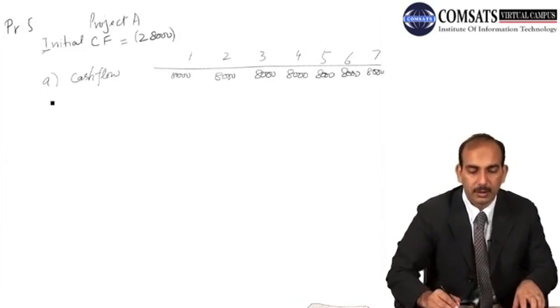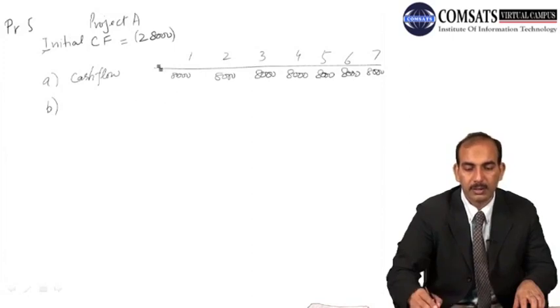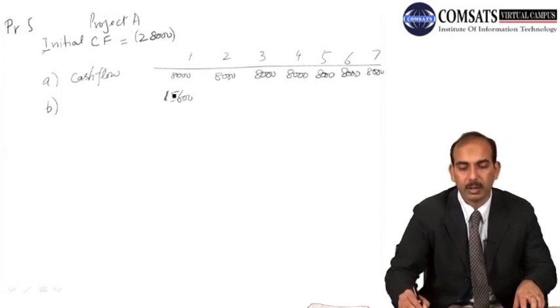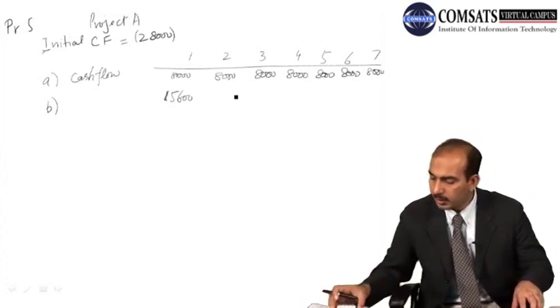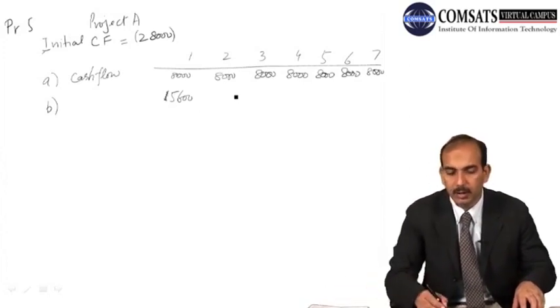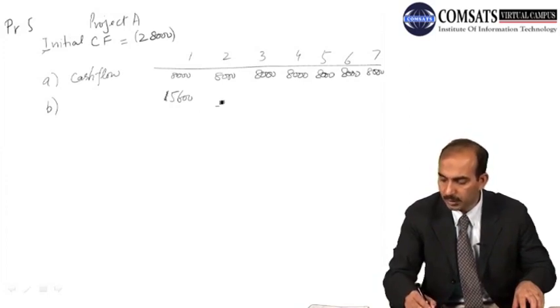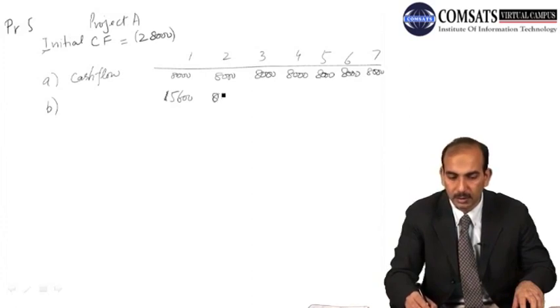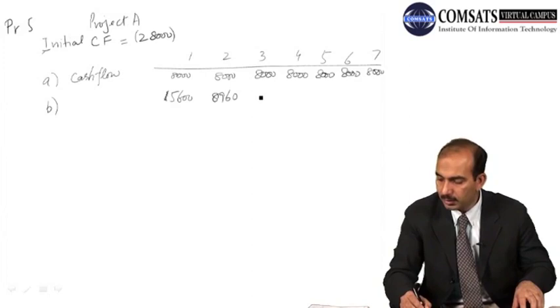So for the first year, depreciation would be 20% of the asset, that is 5600. This is the depreciation. And then the second period, it will become 32% of the asset, and it is equal to 8960. And for the third year, it is 5376, then